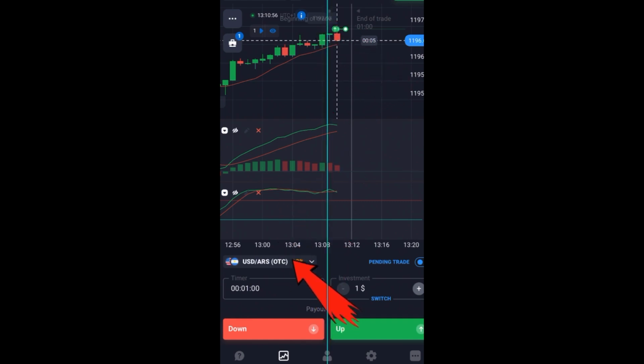Also, this is not my pair. I just do it for fun because my pair is paying 0.73 cents, and the payout is very, very low for me. I love money, so any pair that is not paying me more than 80%, I'm not messing with them. But at that time my pair was not ready to pay me